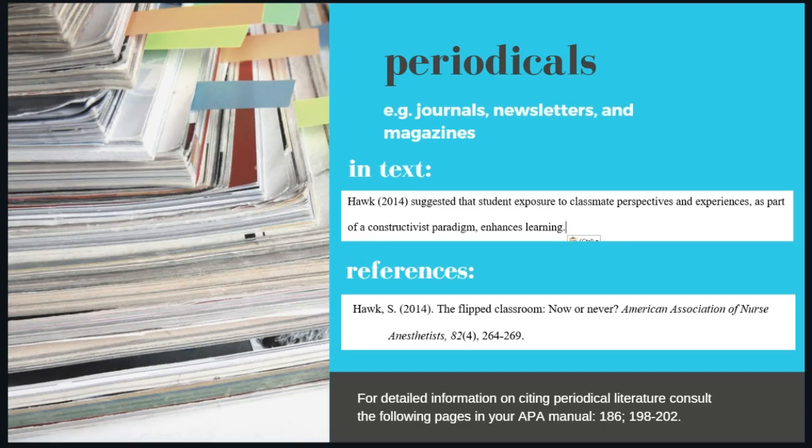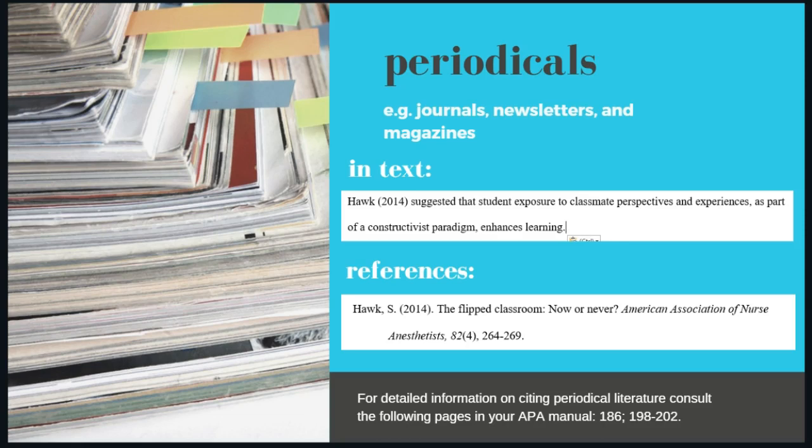So for periodicals, which might be journals or other periodical literature that you cite, in text we're using the author's last name followed by the date of publication. In the example I've provided here, I've referenced the author at the beginning of a sentence. You may also choose to do this at the end of a sentence if it flows better or is more grammatically correct.